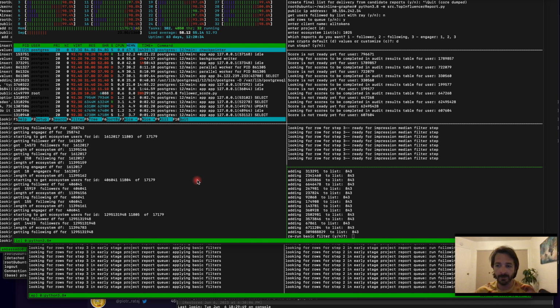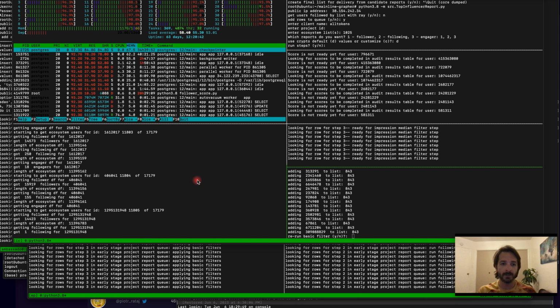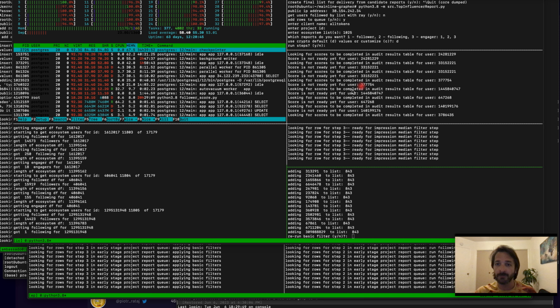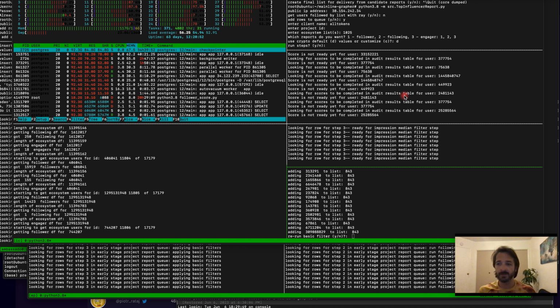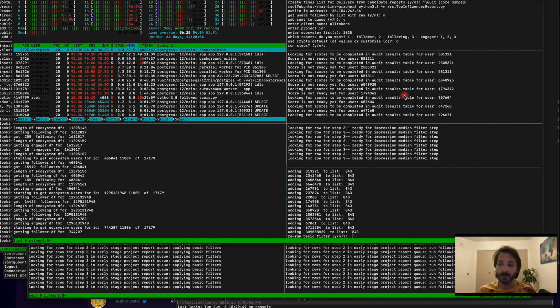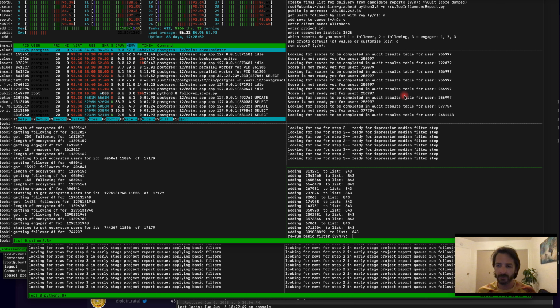What this step does is go and grab all the followers, all the engagers, and all of the following accounts and put them into one big bucket. Then step two, which is what you see rolling down the screen here, looks at all the results being pulled from step one and applies our filtering to it, our proprietary scores, particularly things like the quality score and the coordinated followers score,